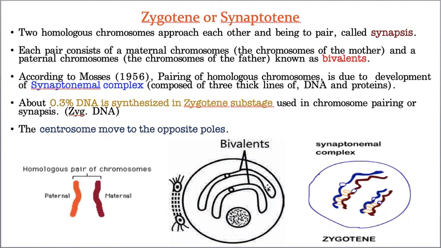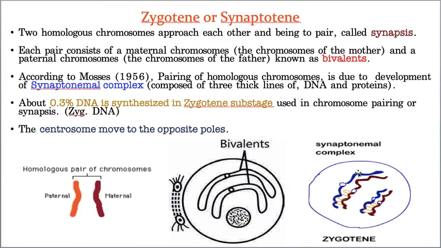But a question comes. What is that question? How does this pairing take place? Till now they were scattered all over the cytoplasm, so how do they suddenly get paired? This is a very important question. This process of pairing is possible due to the development of a protein complex.